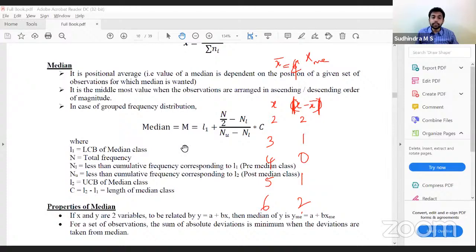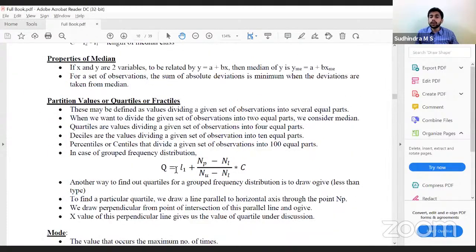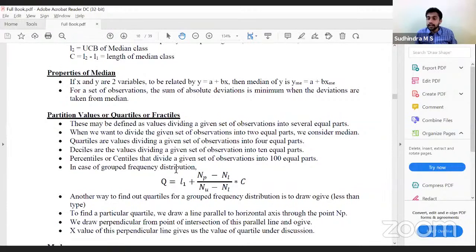Correct. Then partition values: quartiles, fractiles, extensions of median. What they do is divide the set of observations into equal parts. If we have 2 equal parts, we call it median. If we have 4 equal parts, we call it quartiles.